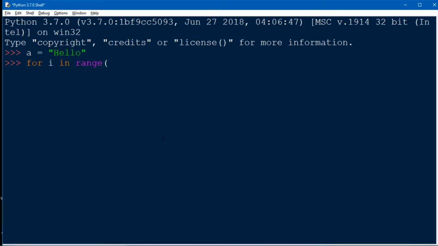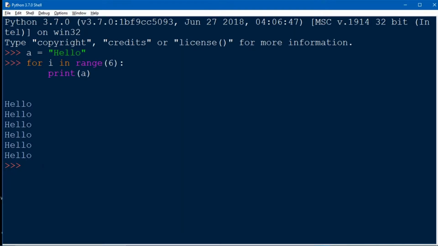Okay, so here we take i in range. Range is a built-in function of for loop. This range function basically takes the number of how many times we want to run our loop. Okay, so here we take 6 and after that in the next line we just write print a. See, we get our output 6 times hello, right?